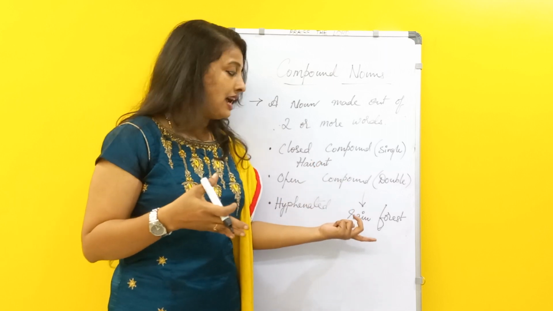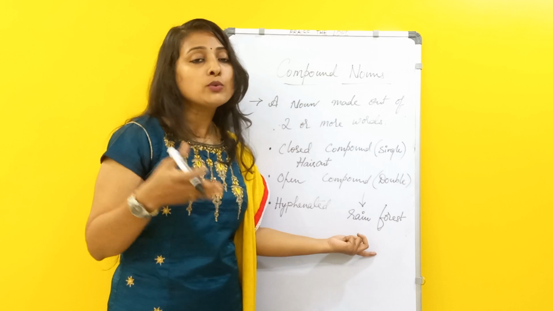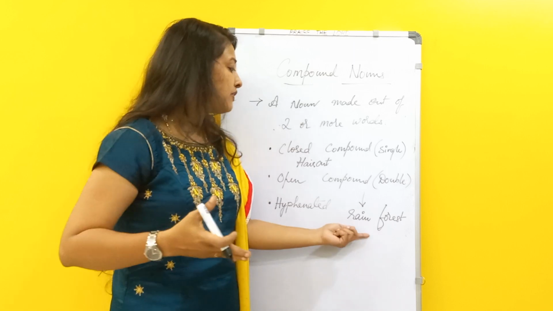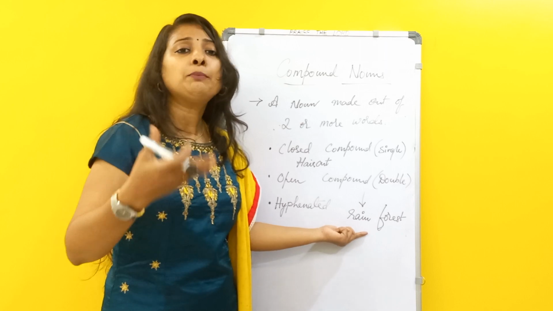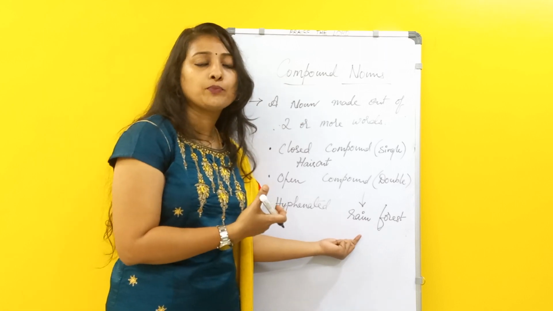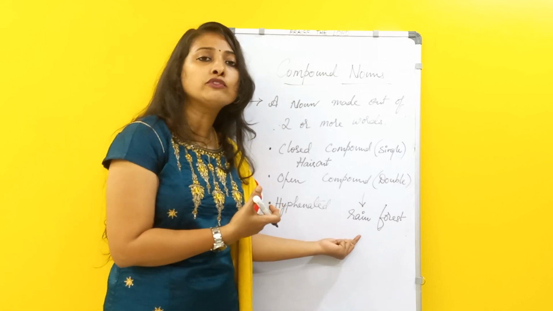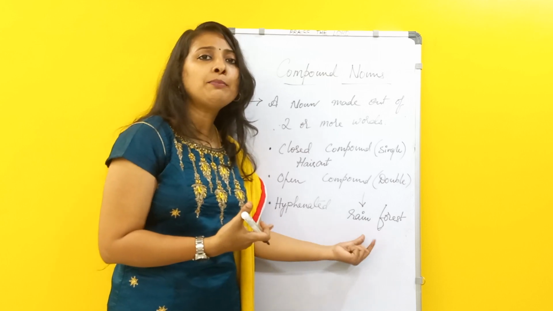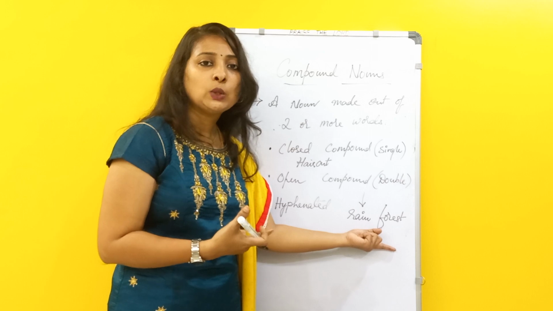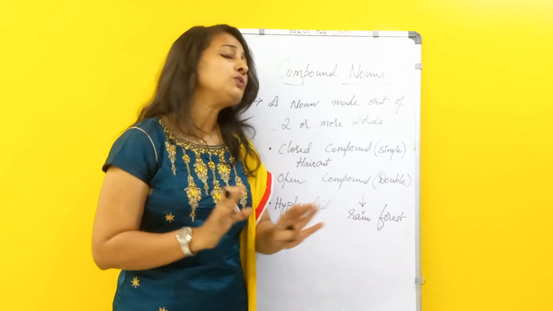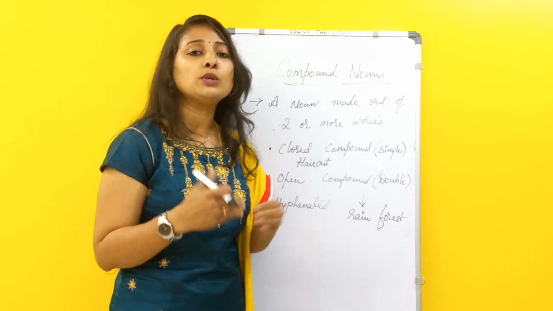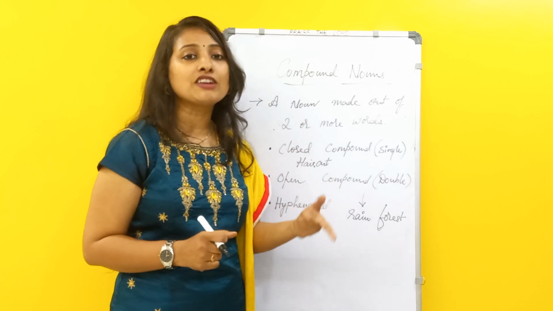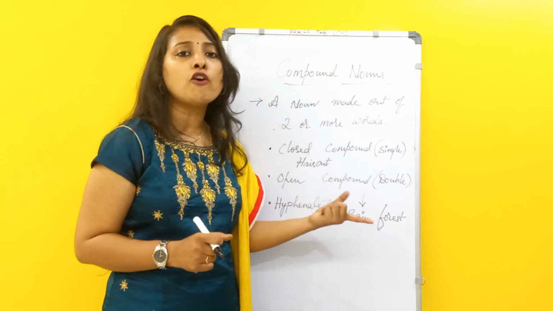Understood? So that is a compound. Which type of compound word is it? It is a double compound word. Suppose you want to make the plural of this compound noun, rainforest. Will it be rains forest? Rains will not be plural. Only the forest will be plural. It will become rainforests.